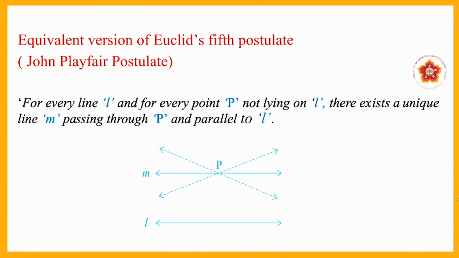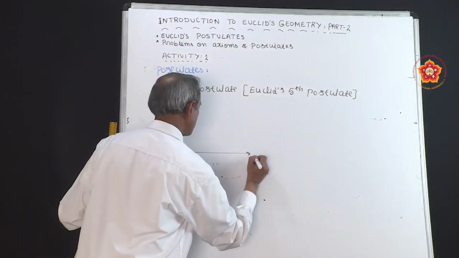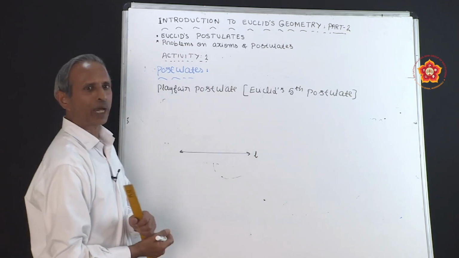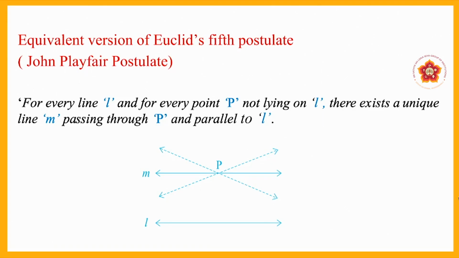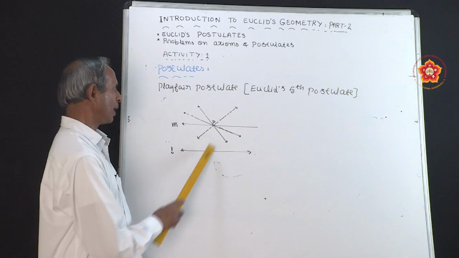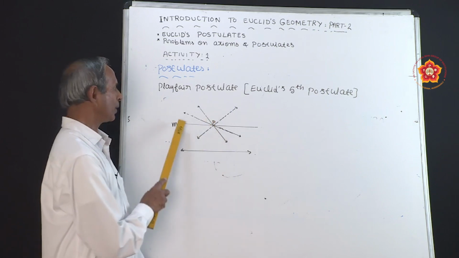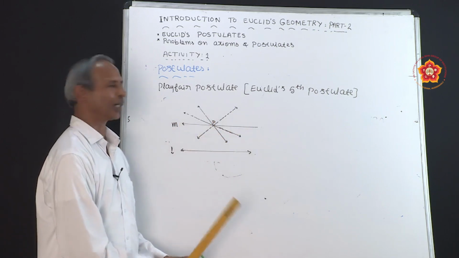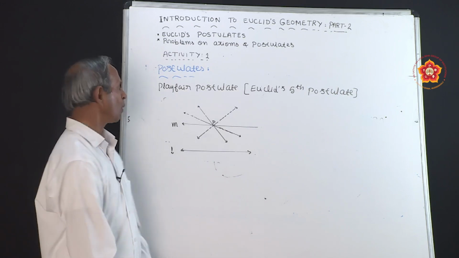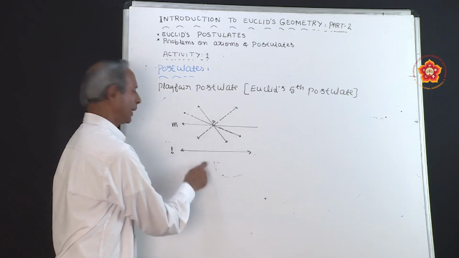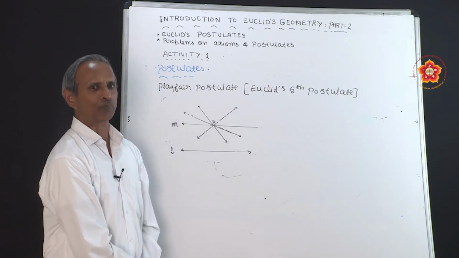Now, there are two lines given. One line is L here. Now, for every line L and for every point P not lying on L, there exists a unique line M passing through P and parallel to L. It is shown in the diagram. Here L is the line and P is the point not lying on L. Then through P you can draw any number of lines, out of which only line M is parallel to L. That is the Playfair postulate.